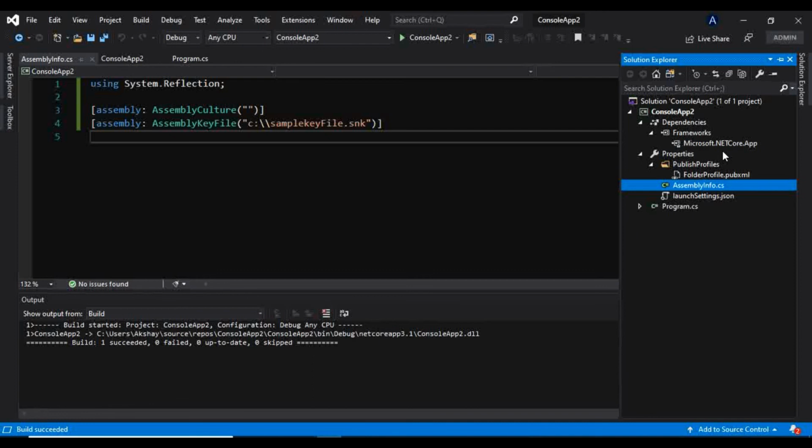Remember that only strong named assemblies can be installed into GAC. That's how you can also distinguish a strong named assembly and a weak named assembly, because a weak named assembly cannot be installed into a GAC, and that will also be clear in our next video. For now just remember that only a strong named assembly can be installed into GAC, and how we can do that we will see in our next video.